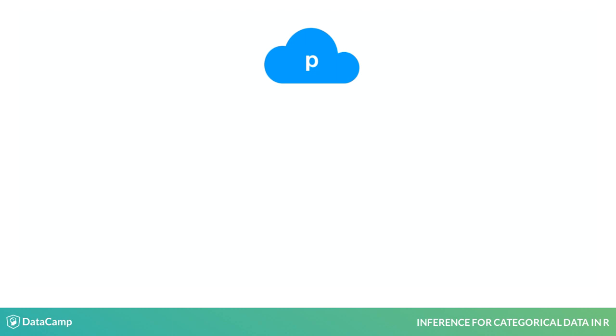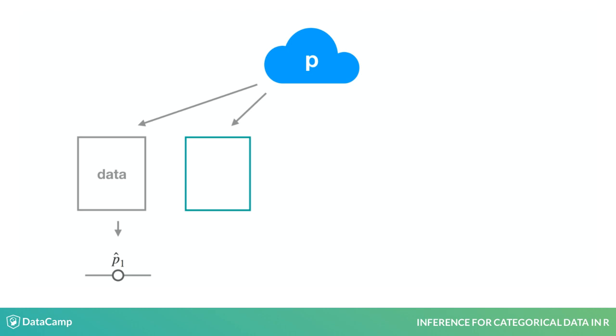In 2016, the survey drew a small sample from this population, calculated p hat to estimate the parameter p, and quantified the uncertainty in that estimate with a confidence interval. Now imagine what would happen if we were to draw a new sample of the same size from that population and come up with a new p hat and a new interval. It wouldn't be the same as our first, but it'd likely be similar.